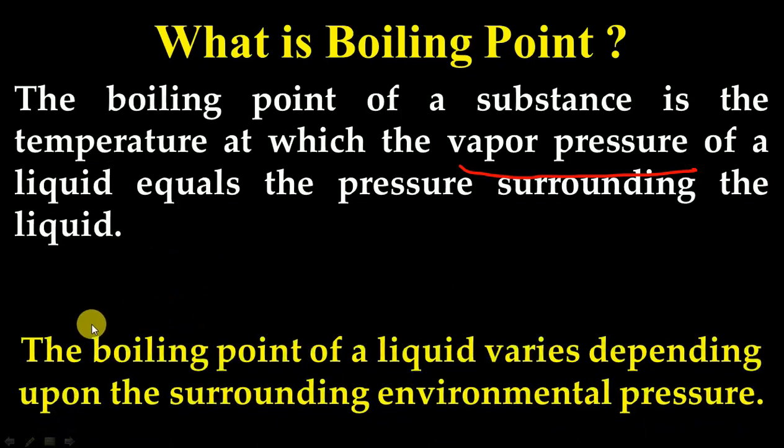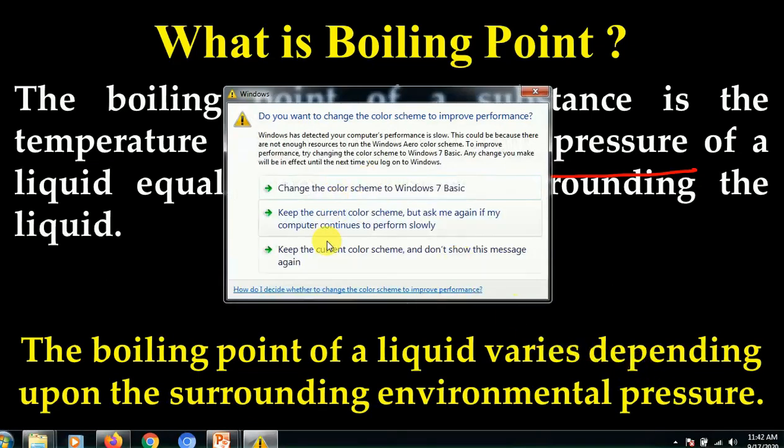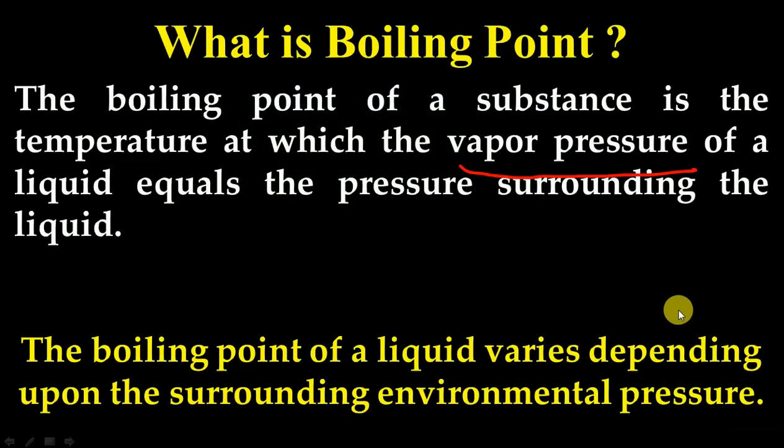So, in other words, the boiling point of a liquid varies depending upon the surrounding environmental pressure. If that pressure is increased or decreased, the boiling point will definitely change. For example, water has a normal boiling point of 100 degrees centigrade.